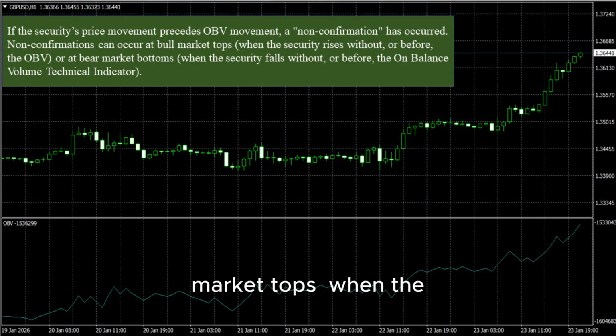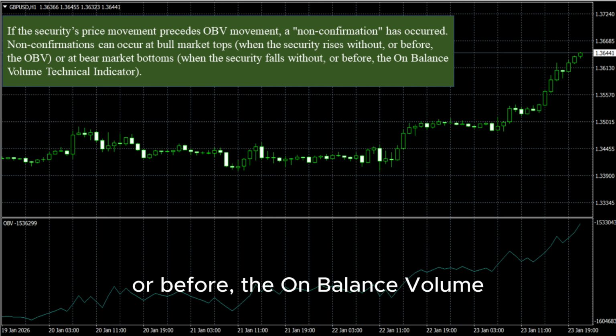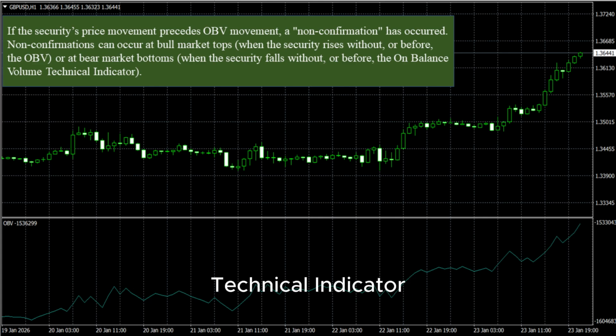Non-confirmations can occur at bull market tops, when the security rises without or before the OBV, or at bear market bottoms, when the security falls without or before the on-balance volume technical indicator.